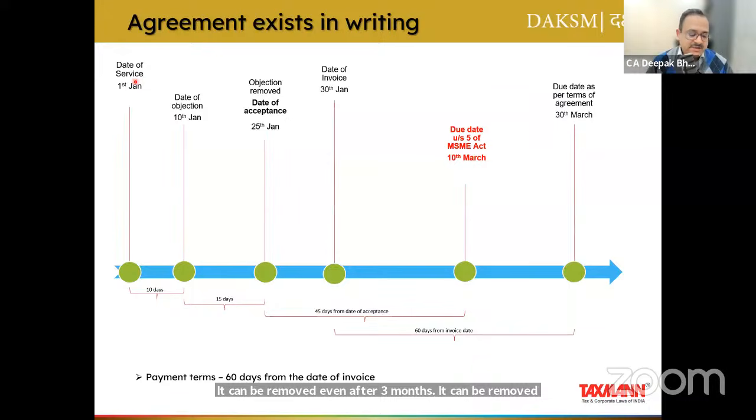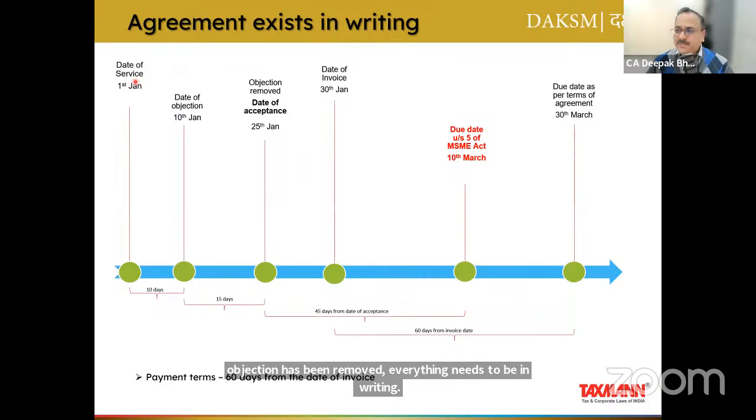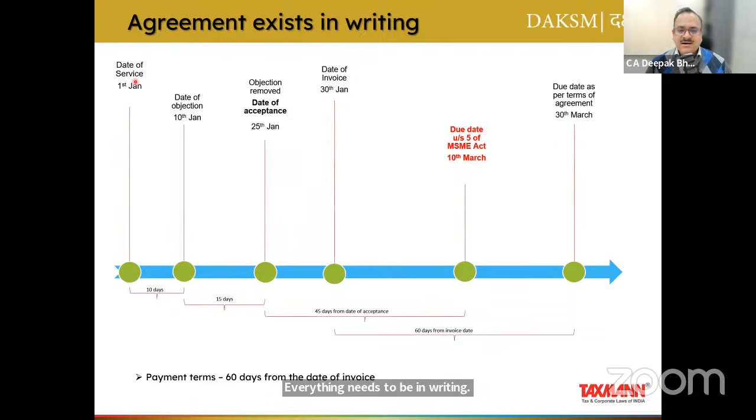Obviously, when I say the objection has been removed, everything needs to be in writing. As an auditor, if evidence is not available, you may be required to write to the supplier of your client, whether as per my client, he had raised this objection. Please confirm whether any objection was raised or not, and whether this objection is still pending or not, and so on and so forth. Accordingly, you have to deploy substantive procedures for verification.